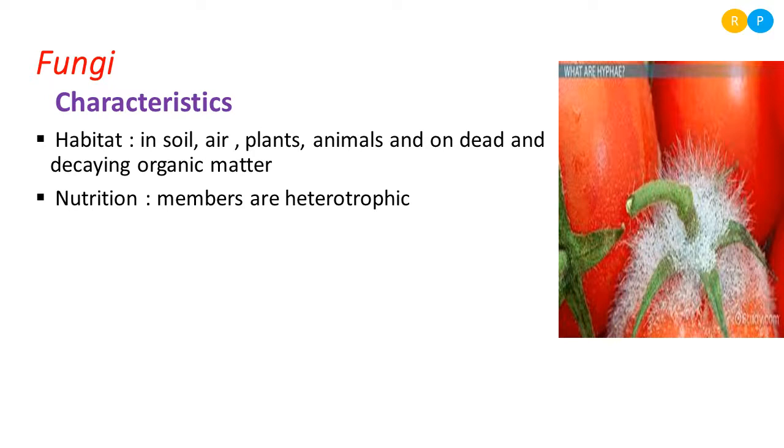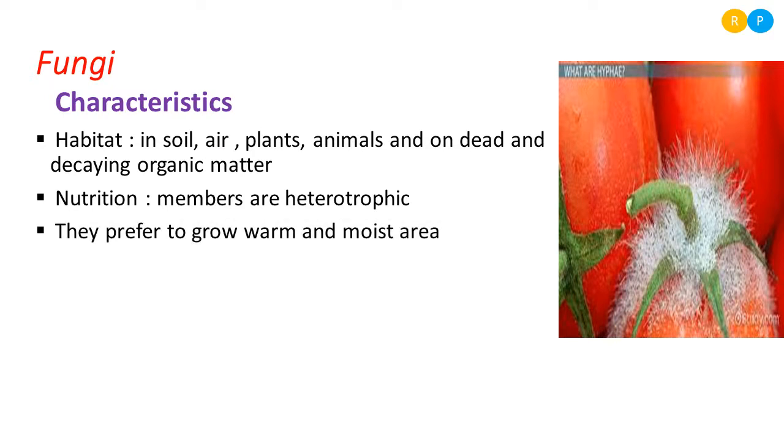Among heterotrophic fungi, it again differs based on the species, because some fungi are parasitic, disease-causing organisms, and some grow on dead and decaying organic matter, and they are called saprophytic. So we have different types of heterotrophic nutrition based on the species.